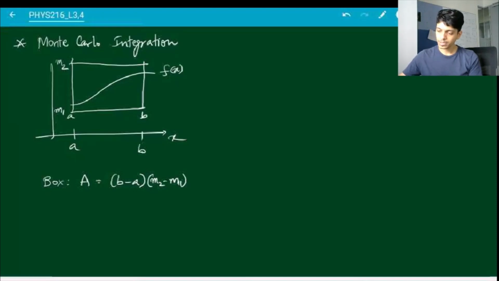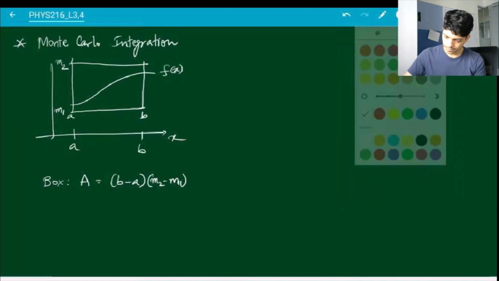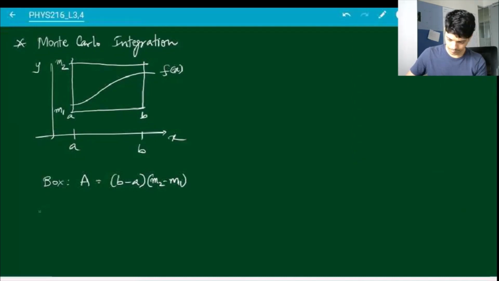What I can do is I can generate random numbers. I will generate x and y random numbers, and I'll put them in an ordered pair, xi and yi.